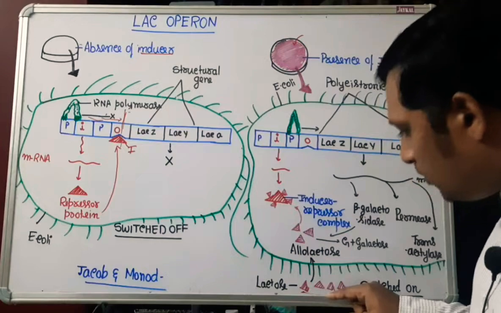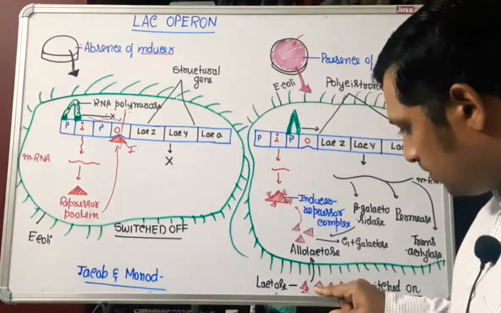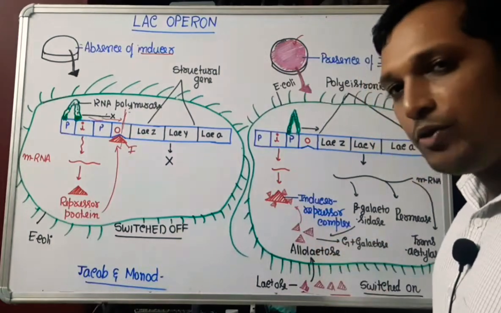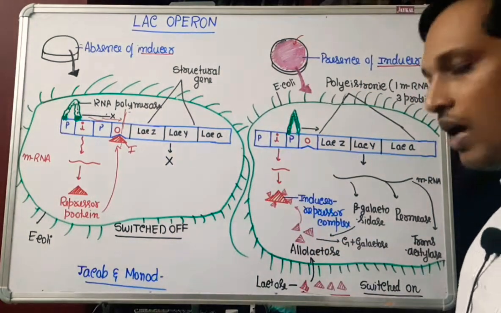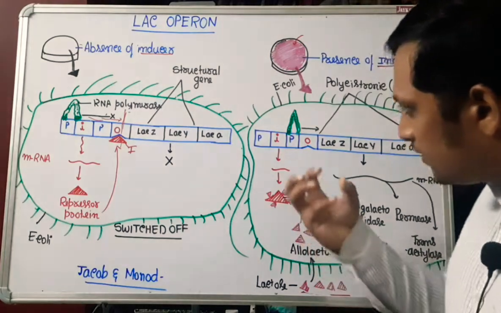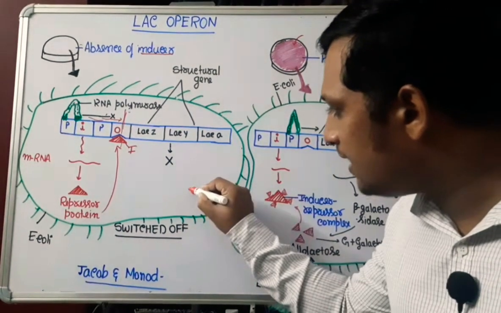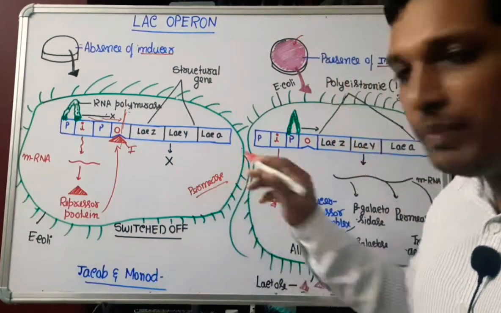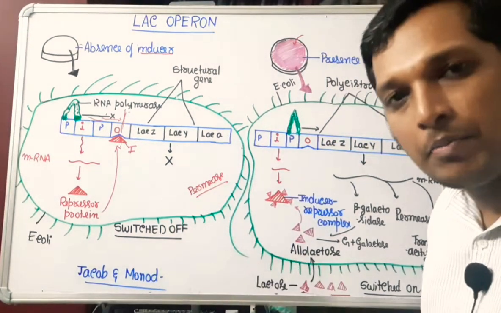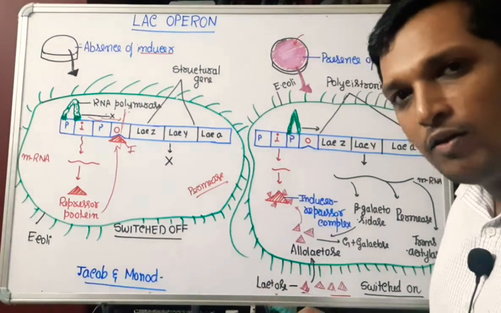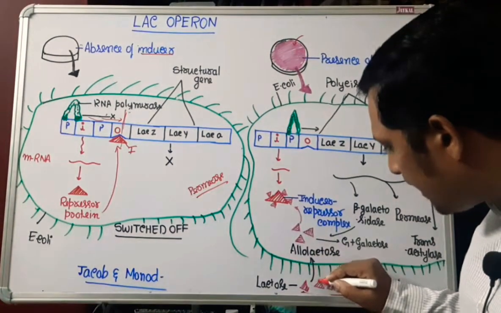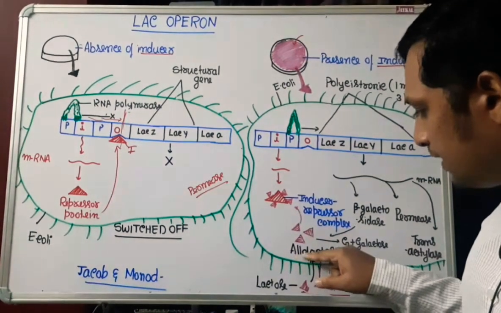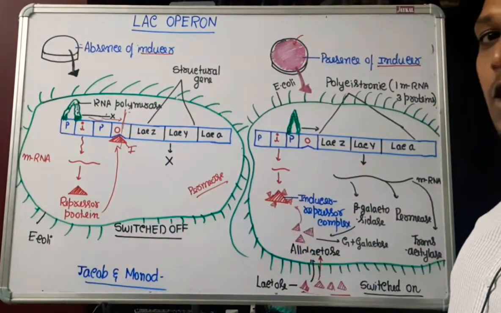When there is lactose in the medium, few molecules of lactose will enter into the cell of bacteria. How does it enter? Because there will be presence of little amount of permease enzyme. Already it will be there. It doesn't mean that 100% permease enzyme will be there, but a little bit will be there. Using that, lactose molecule will enter into the cell, and once it is inside the cell, lactose is called allolactose.